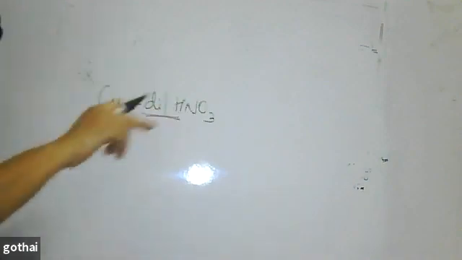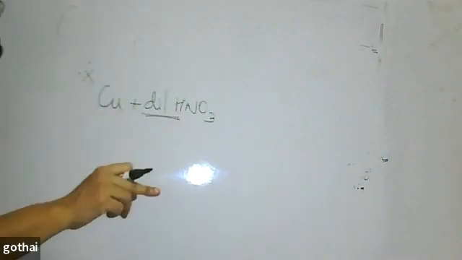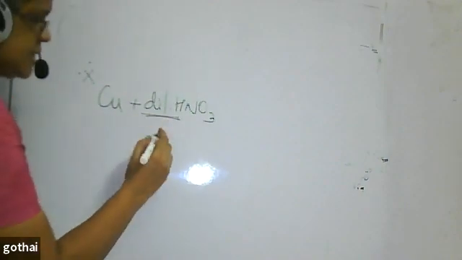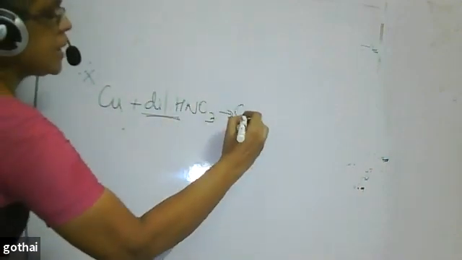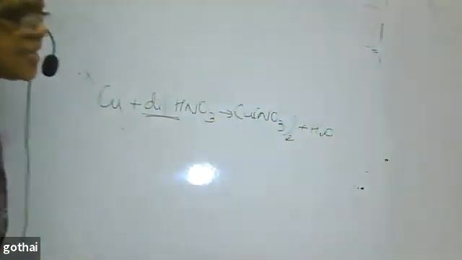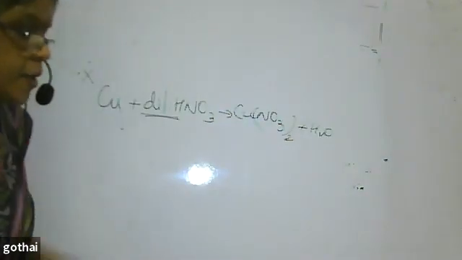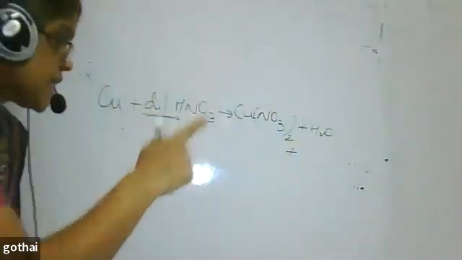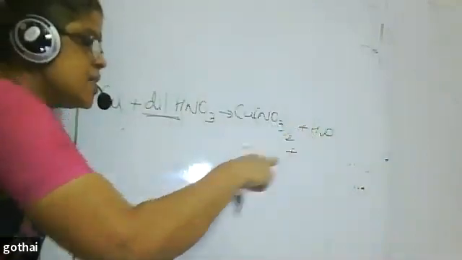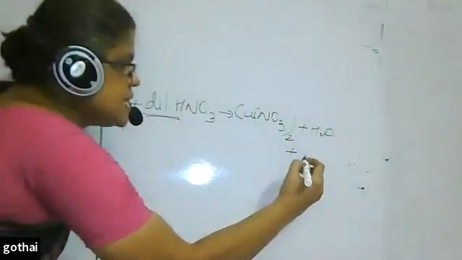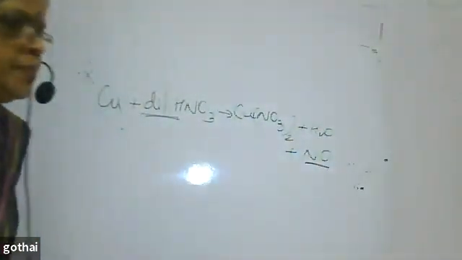But the efficiency of its oxidizing power varies. In dilute nitric acid, its efficiency is less. In concentrated nitric acid, its efficiency of oxidizing property is very, very high. Copper reacts with dilute nitric acid and converts into copper nitrate plus H2O. We know that whenever an acid reacts, water will be one of the byproducts. Hydrogen is oxidized to water by nitric acid, and the nitric acid has to be reduced to some other form. Actually, it is reduced to NO, nitric oxide.